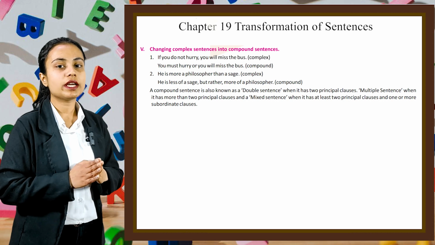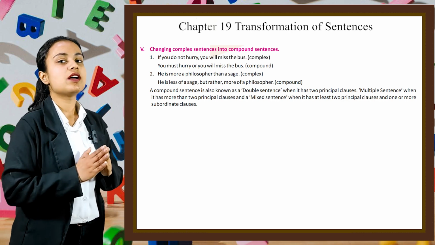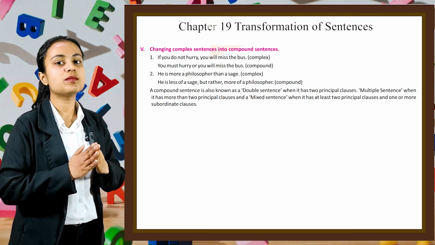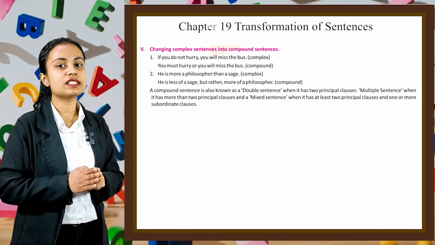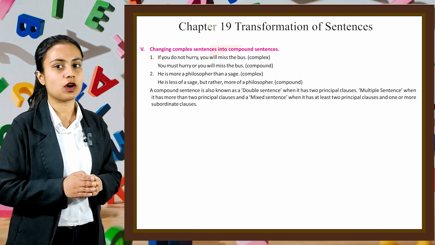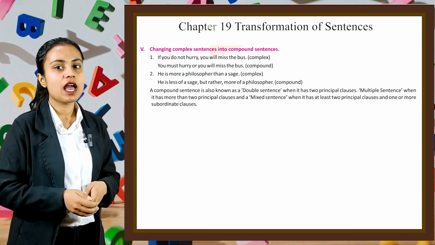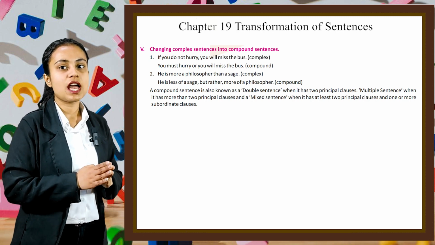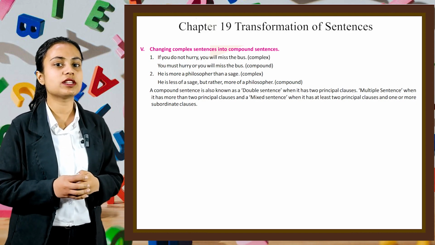Next example says, he is more a philosopher than a sage. It is a complex sentence. We can rewrite this sentence as, he is less of a sage but rather more of a philosopher. It is a compound sentence. Now, a compound sentence is also known as a double sentence when it has two principal clauses, multiple sentence when it has more than two principal clauses, and a mixed sentence when it has at least 2 principal clauses and 1 or more subordinate clause. Now let's do some exercise based on that.